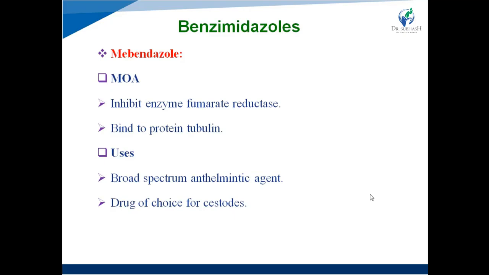Now uses, it is a broad spectrum anthelmintic agent, right? And it is the drug of choice for cysticercosis, infection of tapeworms. Because of its poor solubility, it concentrates in the colon and exerts fewer side effects.